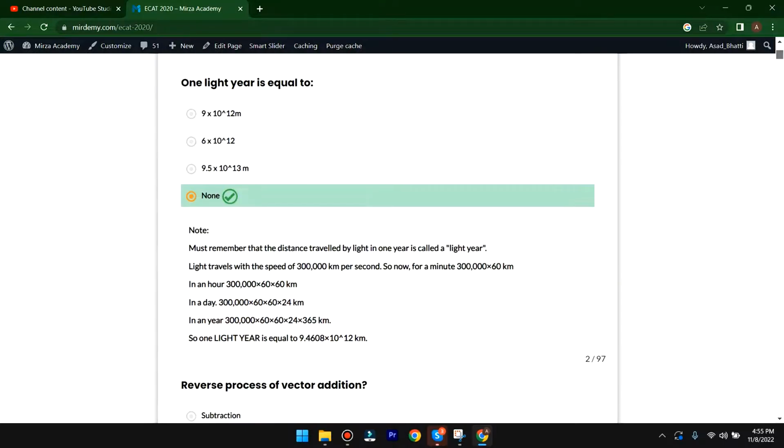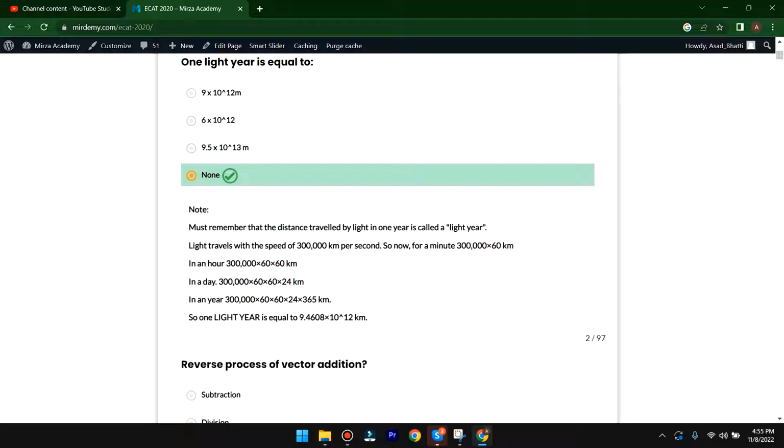Must remember that the distance traveled by light in 1 year is called a light year. Light travels with a speed of 300,000 kilometers per second. So for a minute, 300,000 multiplied by 60 kilometers; in an hour, 300,000 multiplied by 60 multiplied by 60; in a day, 300,000 multiplied by 60 multiplied by 60 multiplied by 24; and in a year, 300,000 multiplied by 60 multiplied by 60 multiplied by 24 multiplied by 365.